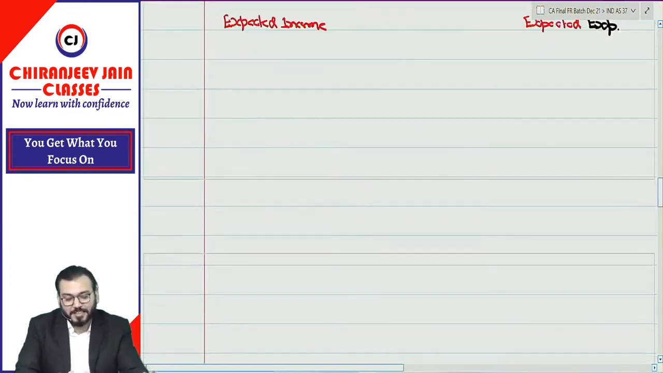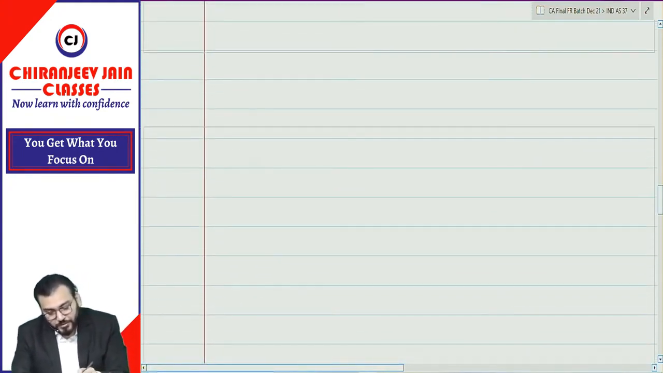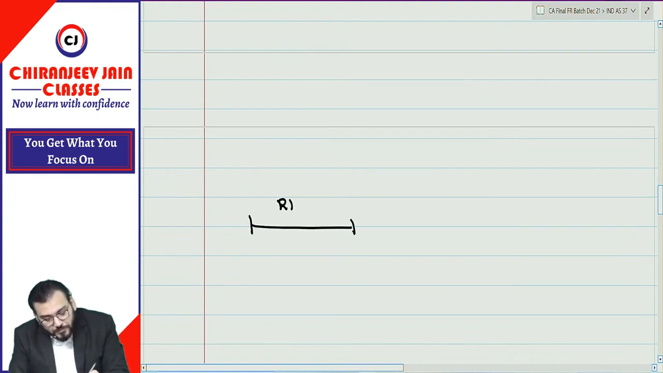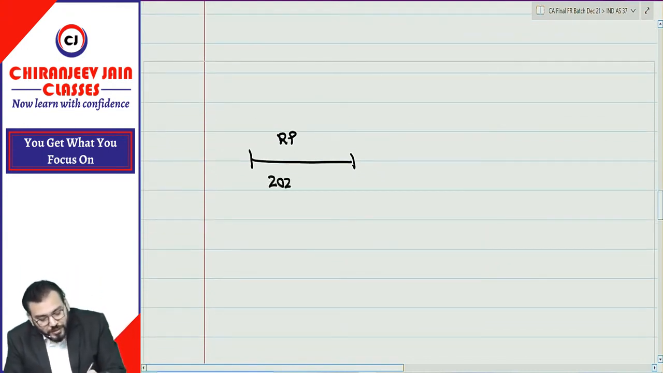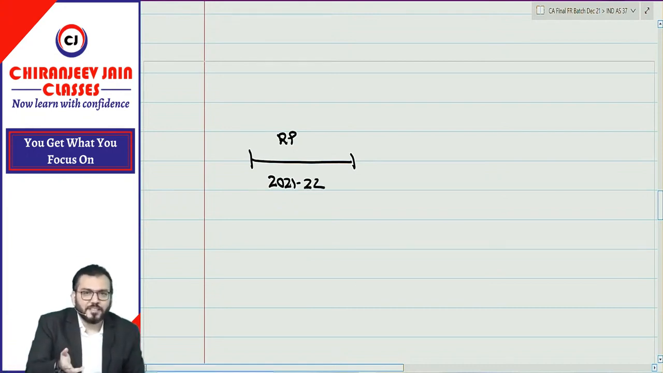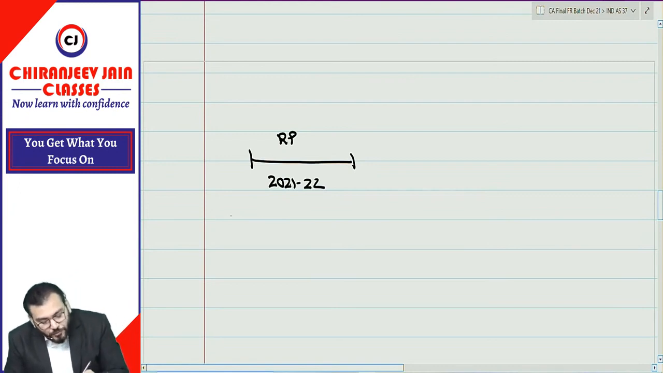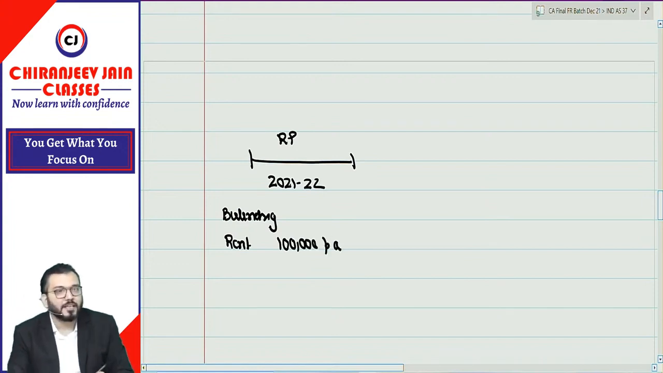Correct? Yes, sir. My example is, just try to understand. Let's suppose this is one reporting period, and suppose the reporting period is 2021-22. And suppose we have taken a building on rent. Understood? Yes, sir. And the rent is 1 lakh per annum. 1 lakh per annum. Correct?